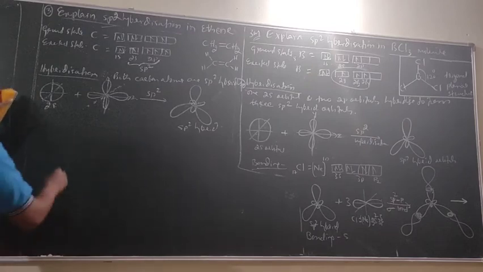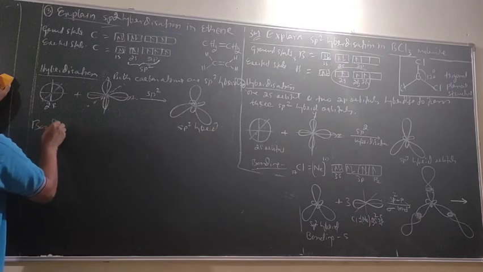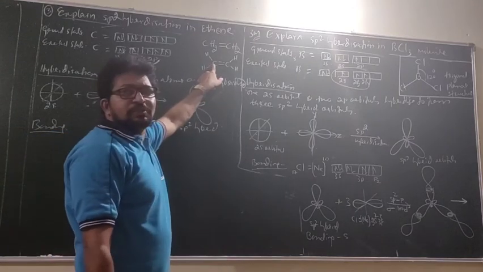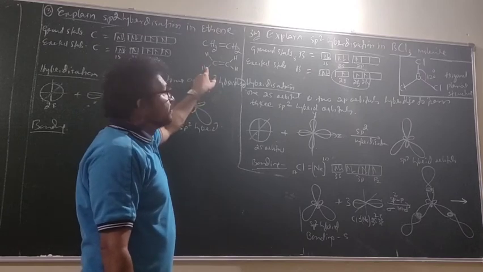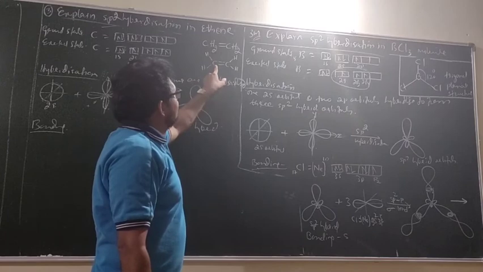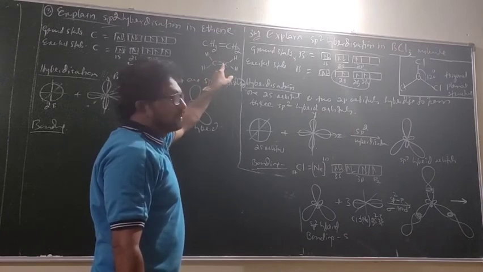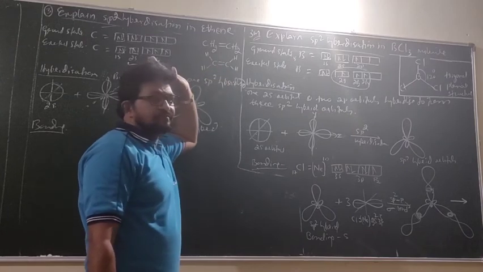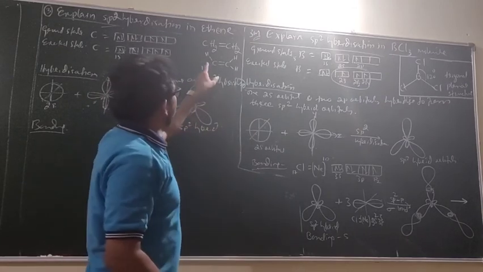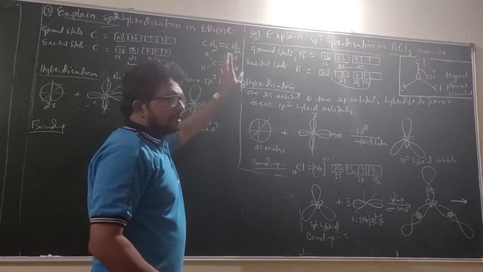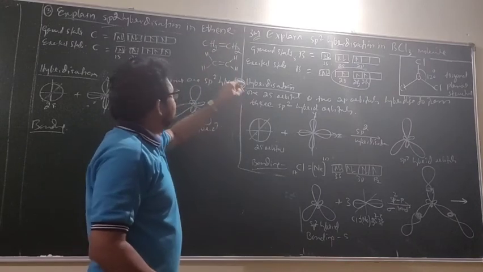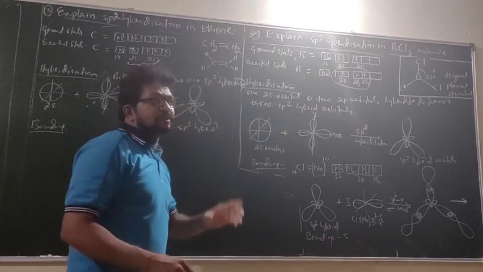Now let us form bonding. sp2-s sigma bond, sp2-s sigma bond, sp2-s sigma bond. There are 4 sp2-s sigma bonds and 1 sp2-sp2 sigma bond.